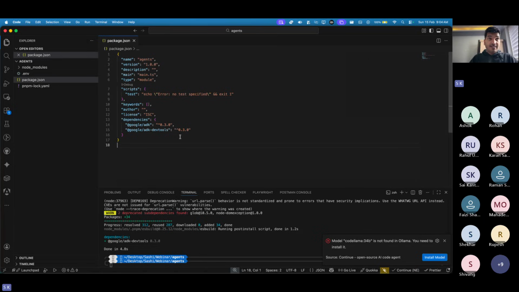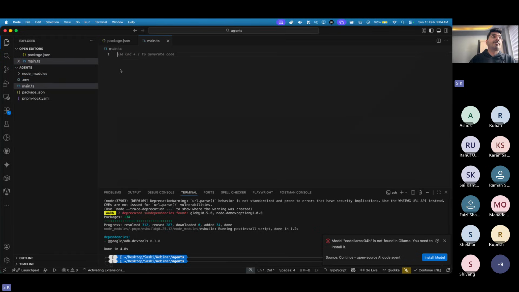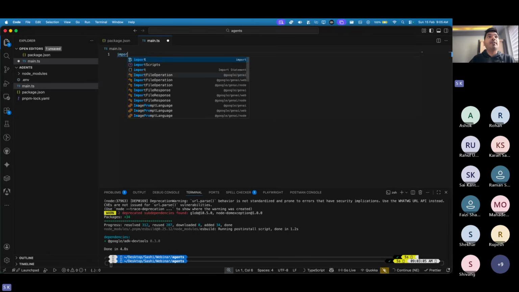Right. Now let me start with some code, and let's first open up your main.ts. Now here we need to create our first agent. So let's start very slow. Let's first try to understand what we need to get started. And I don't need Ollama. So first things first, we need to do the imports.